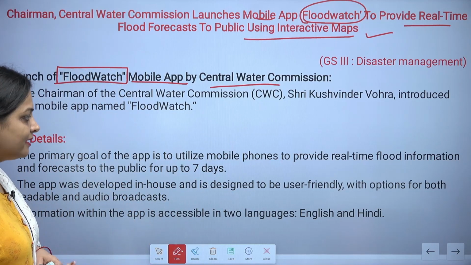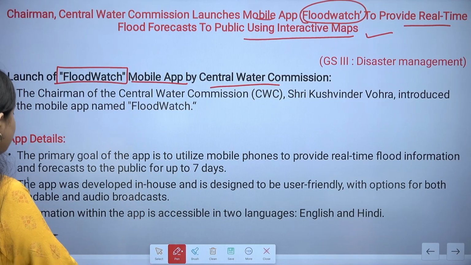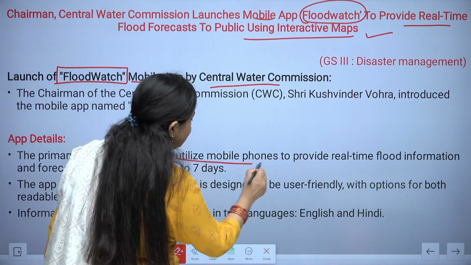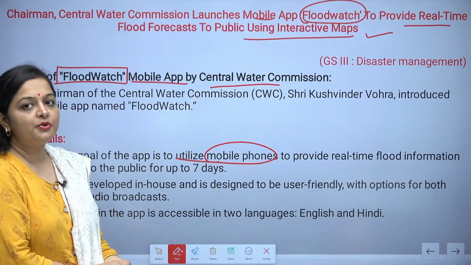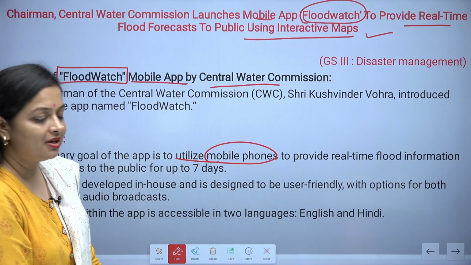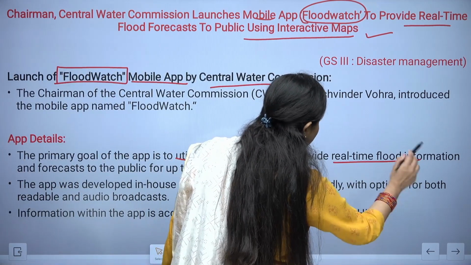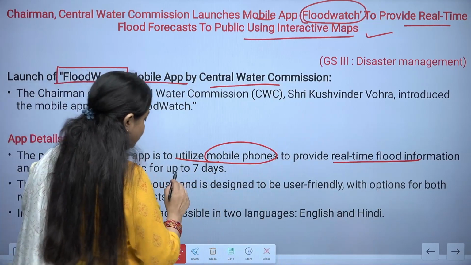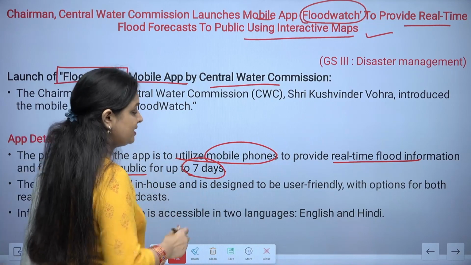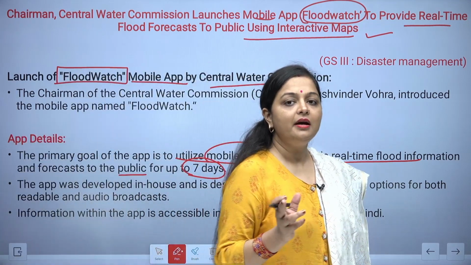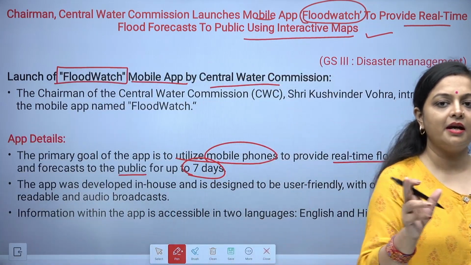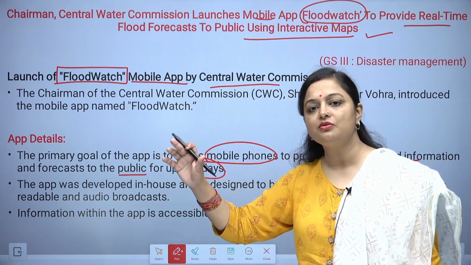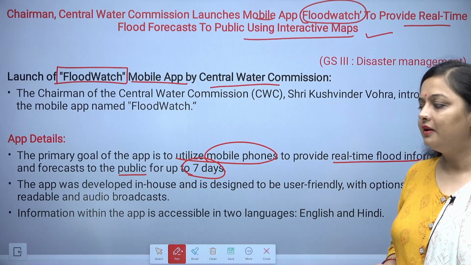The app details. When it comes to this particular app, the primary goal is to utilize mobile phones to provide real-time flood information, and it can even forecast for the public for up to 7 days, so that if any kind of flood is going to occur in that particular area, they will inform you in advance itself.